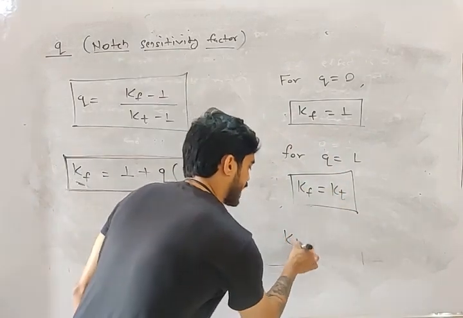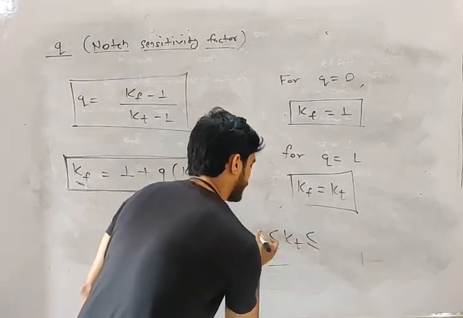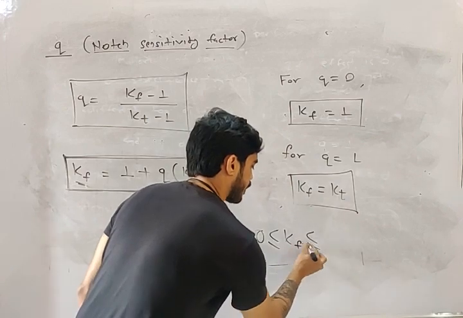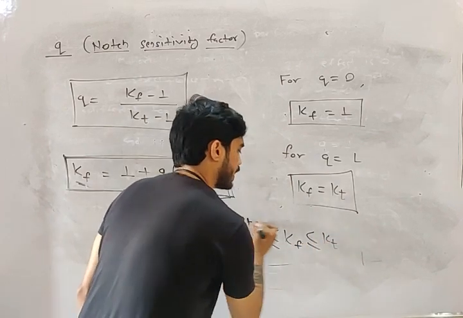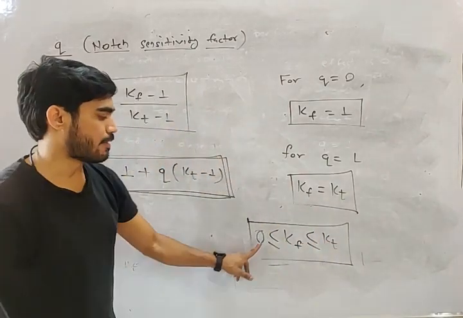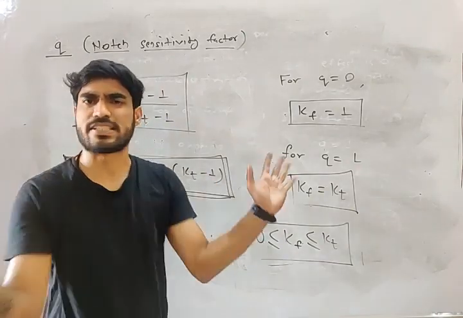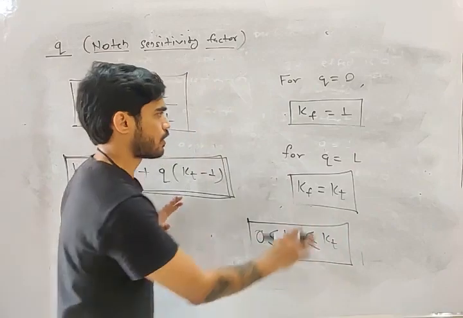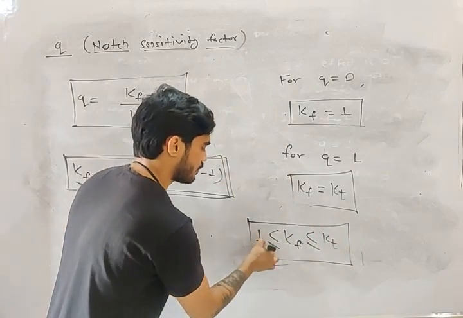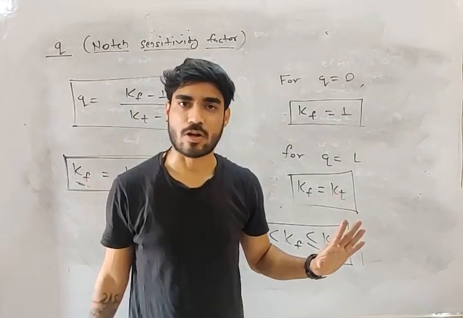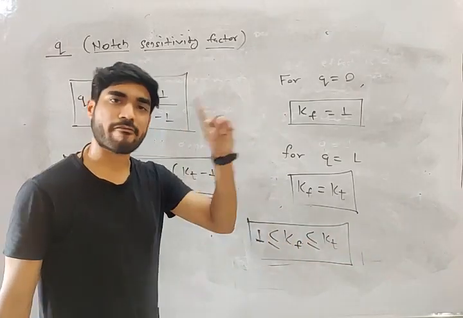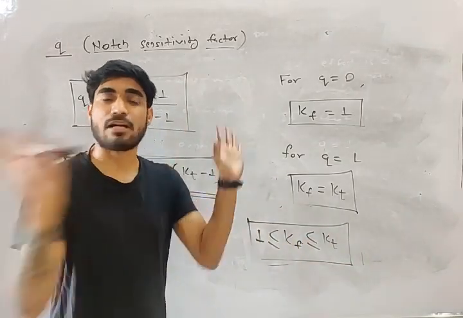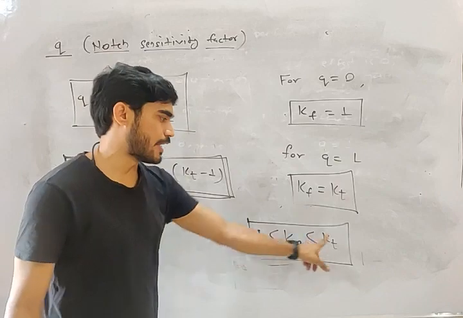So Kf is between 1 and Kt, my friend. If there is no effect of stress concentration, Kf will be equal to 1. And if it is 100% sensitive, Kf will be equal to Kt.